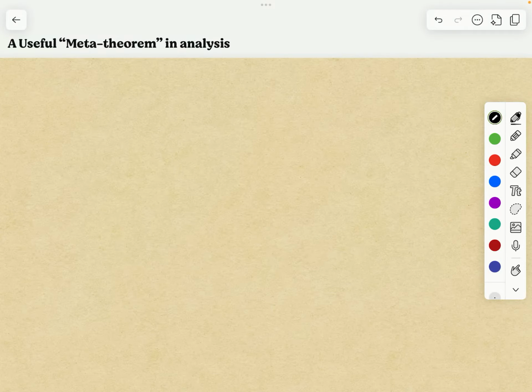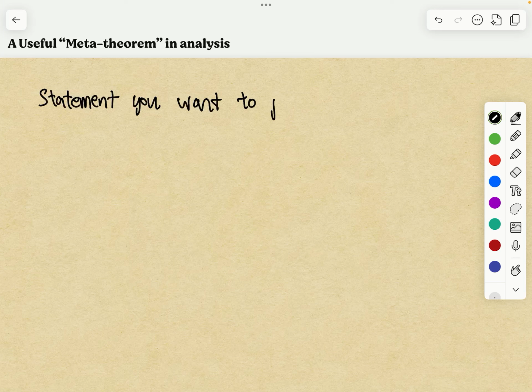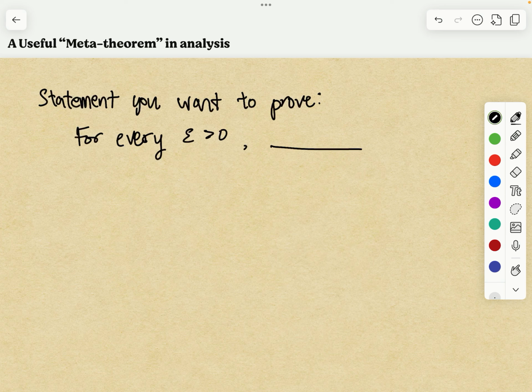So in some proofs in analysis, you want to prove a statement of the form: for every epsilon greater than 0, some phrase is less than epsilon. It's not necessarily a number, it's just some kind of phrase, and then it ends with less than epsilon.